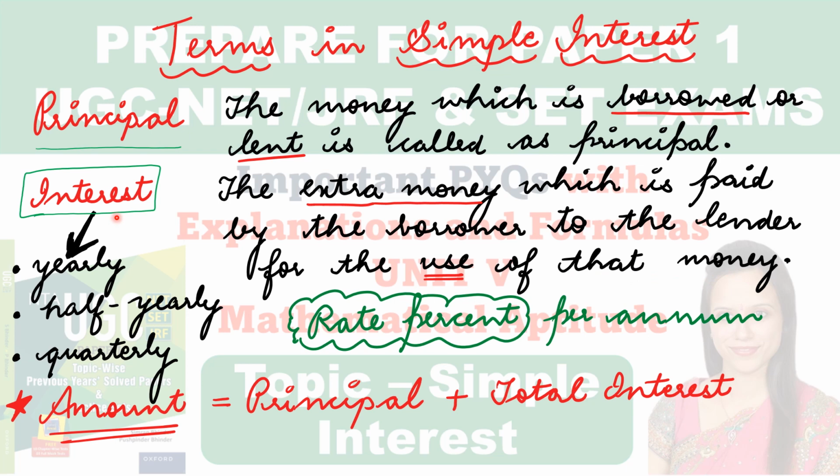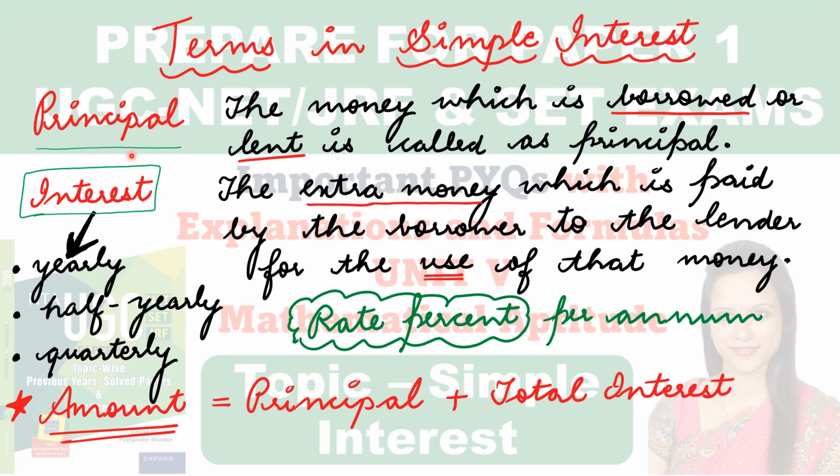And normally this interest is paid yearly or half yearly or quarterly. ठीक है, जो rate of interest है, that is given in the form of rate percentage. Normally it is given in the form of per annum, that is called yearly. अब नेक्स्ट जो है, जब हमने प्रिंसिपल प्लस उसके ऊपर जो टोटल इंटरेस्ट पे कर दिया तो उसके लिए जो एग्जैक्ट टर्म है दैट इज कॉल्ड एज अमाउंट. सो दीज आर द बेसिक टर्म्स अंडर द टॉपिक सिंपल इंटरेस्ट which you must be aware of.